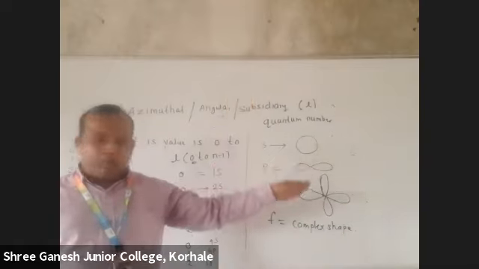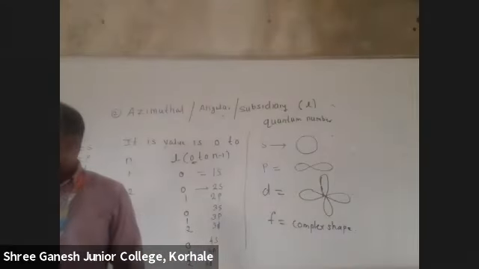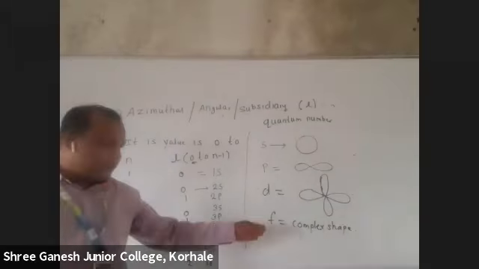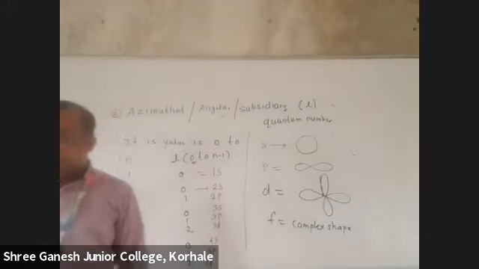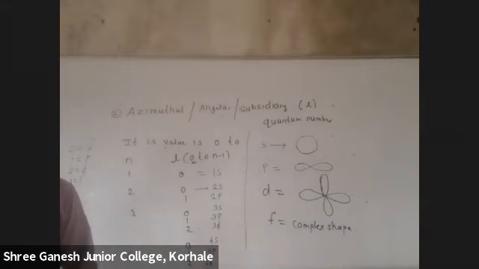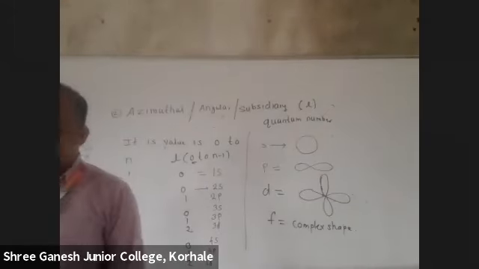So we have to study only these three: S spherical, P dumbbell, D double dumbbell, and F complex is not there for our study. So the azimuthal quantum number tells about the shape of the orbital. Got it? Next one is the magnetic quantum number.